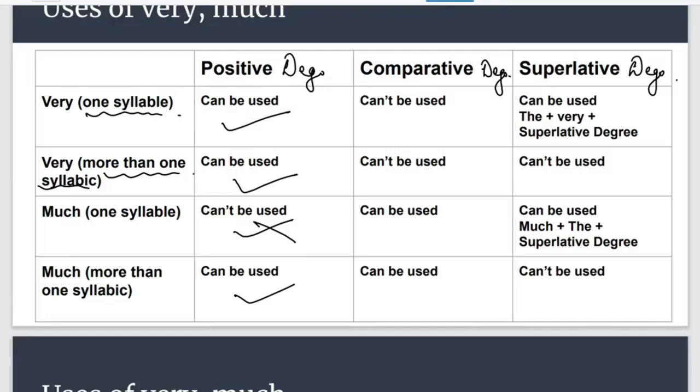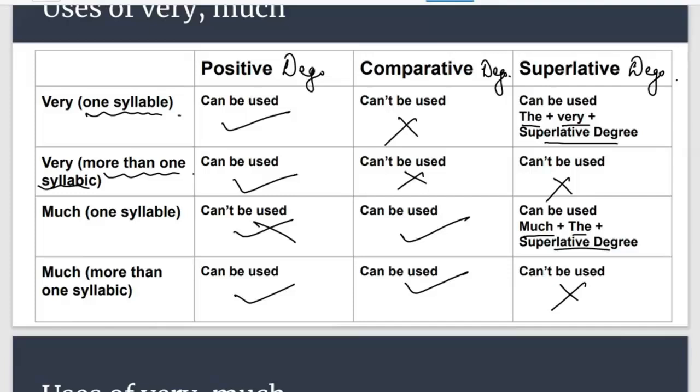Clear? Now come to the comparative degree. We don't use very with the comparative degree. Only much is used with the comparative degree, in both one syllable and more than one syllable. And in the superlative degree, with more than one syllable, neither very nor much is used. But with the superlative degree in one syllable we use very and much, and the format of the sentence will be the plus very plus superlative, and for much it will be much plus the plus superlative.